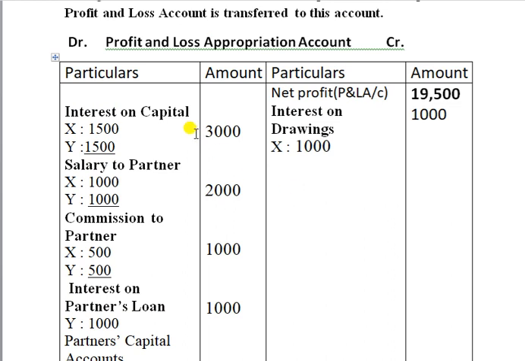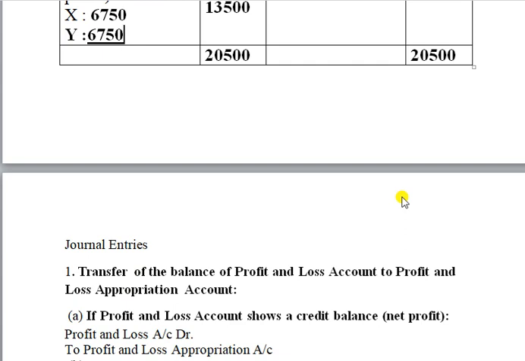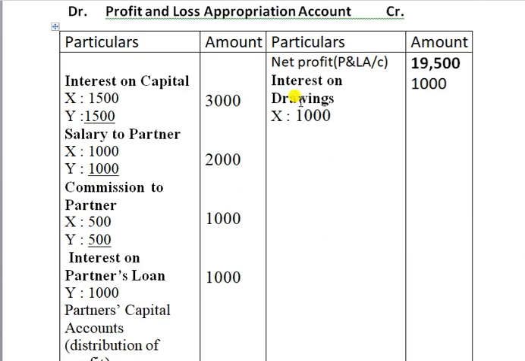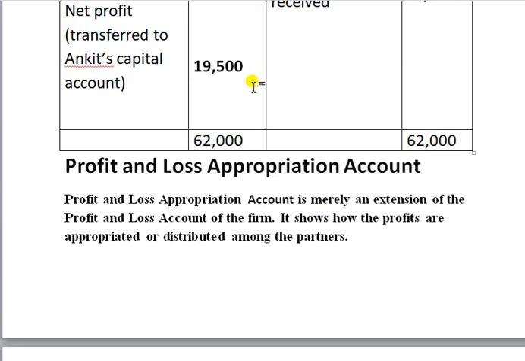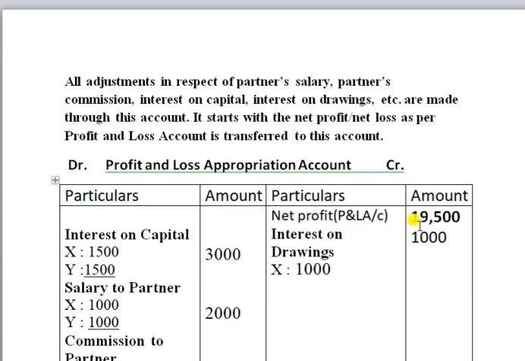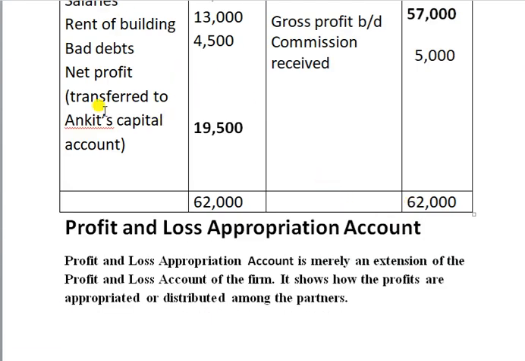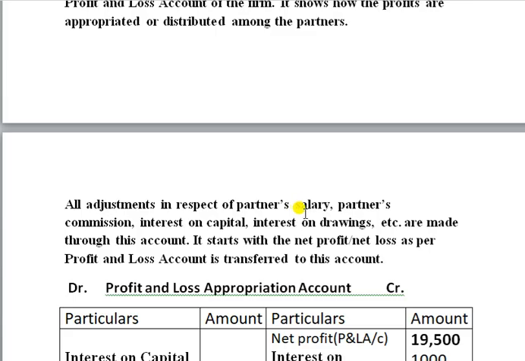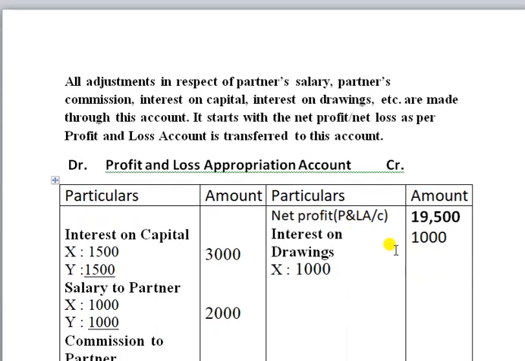So then how do we write journal entries? If you are passing something to drawings or anything else, we have to pass journal entries. Then only can we continue with the ledger account. So how do we write the journal entries? Transfer of the balance of profit and loss to the profit and loss appropriation account. First, we transfer this net profit to the profit and loss appropriation account. If we were distributing here itself, it would be transferred to Ankit's capital account. Instead of that, we are transferring it to the P&L appropriation account. So what's the journal entry?